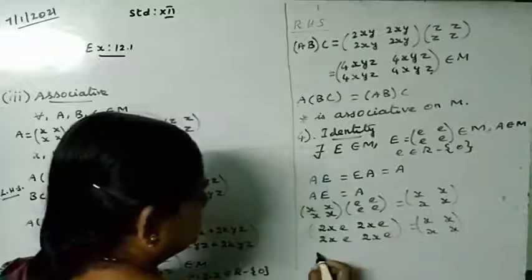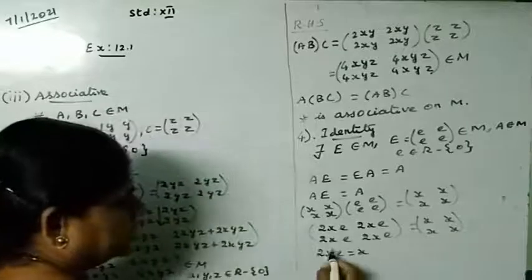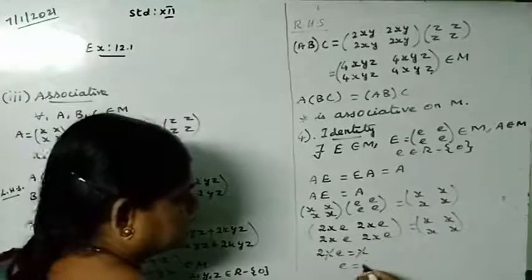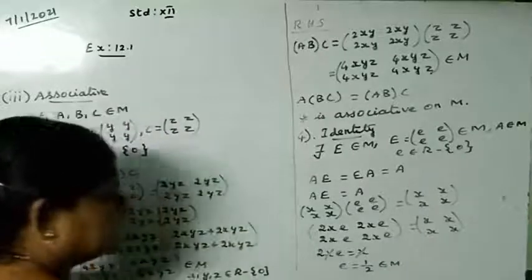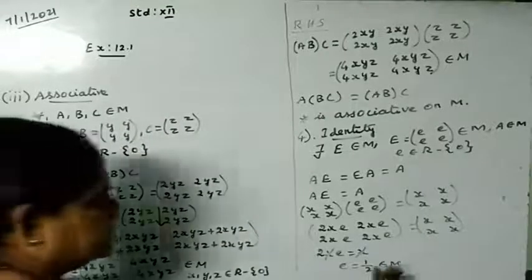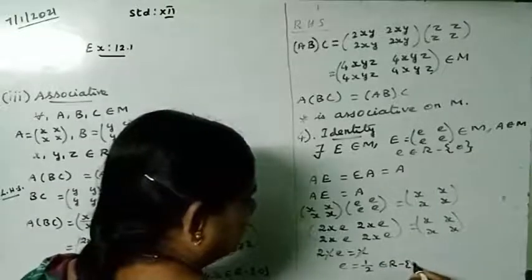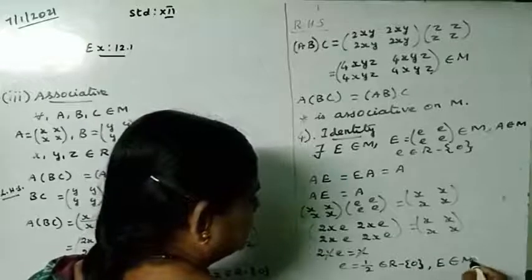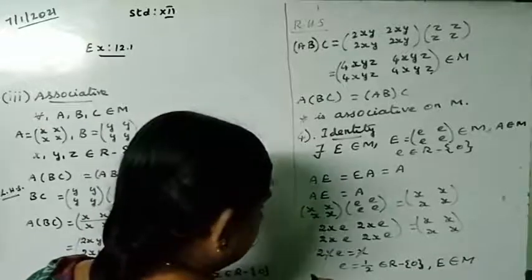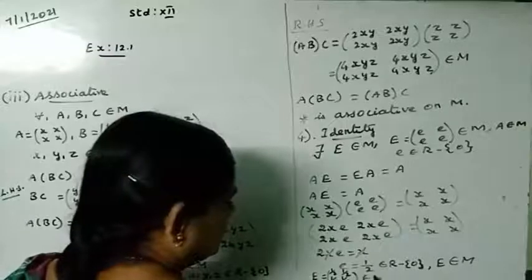When I compare these two matrices, first element is equal to first element. So x gets cancelled, so e is equal to 1 by 2, which belongs to M. That is 1 by 2 is not equal to 0, so it is in R minus 0. Therefore E belongs to M. So E is [1/2 1/2; 1/2 1/2], which belongs to M.